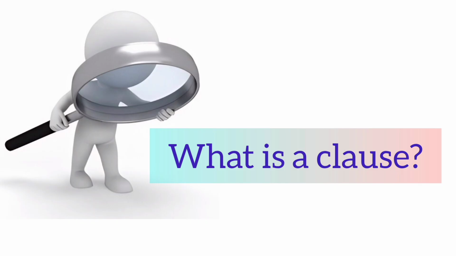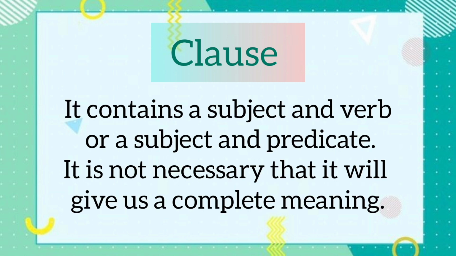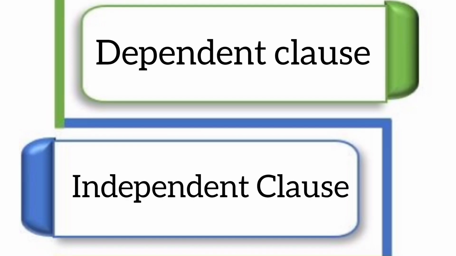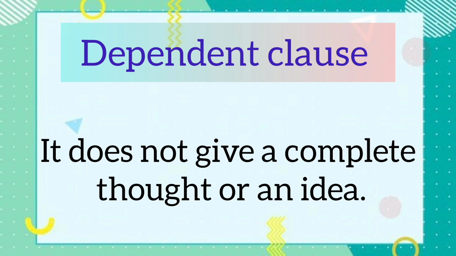Now moving on to the clause. What is a clause? A clause is a combination of subject and verb that may or may not give us a complete meaning. It contains a subject and verb or a subject and predicate, and it's not necessary that it will always give us a complete meaning. I have discussed its different subcategories, that is independent and dependent clause. If it is an independent clause, definitely it will give us a complete meaning. If it is a dependent clause, it will not be able to complete a thought or an idea within itself.